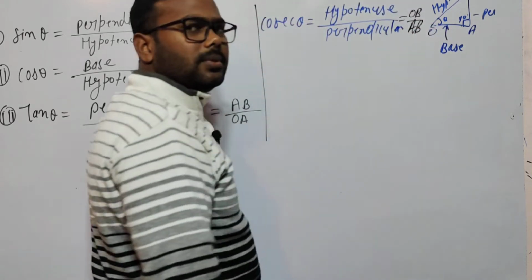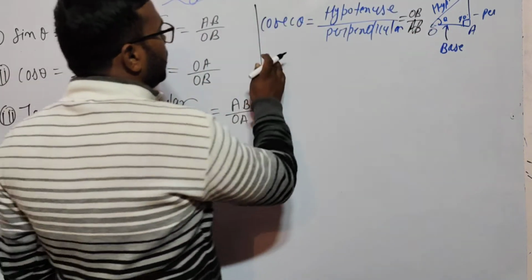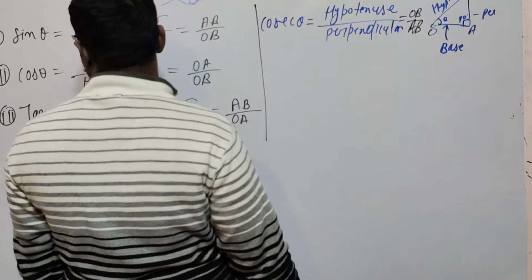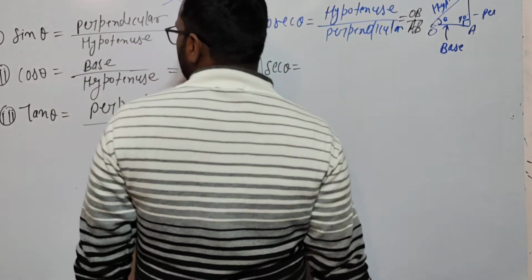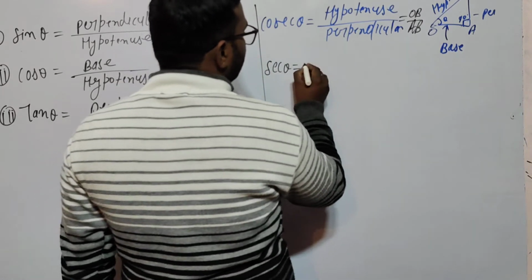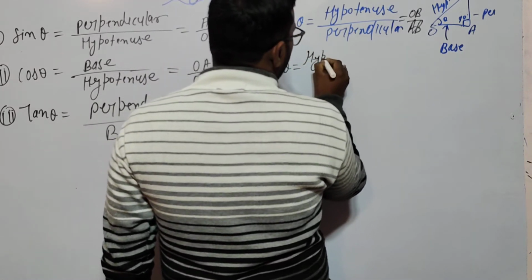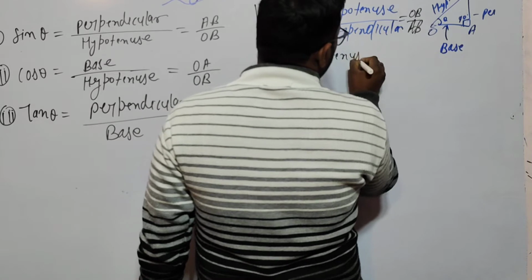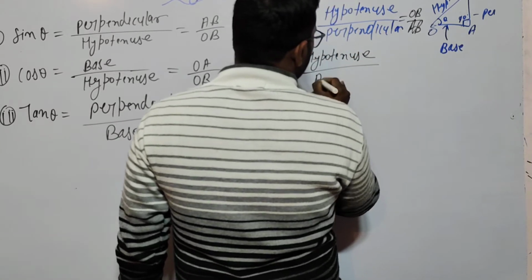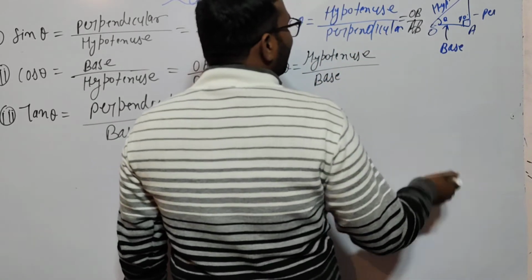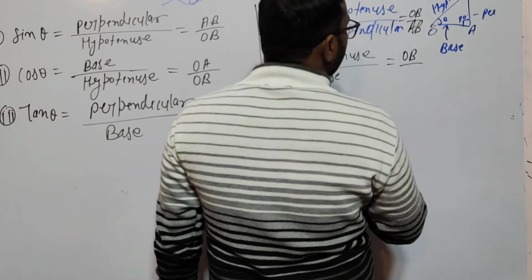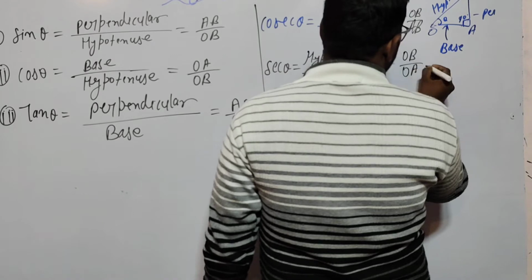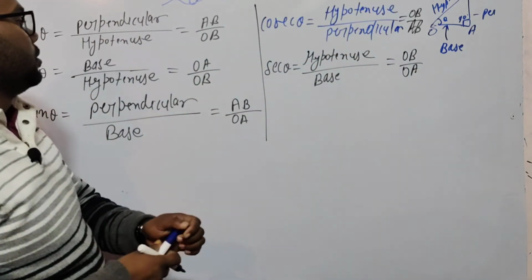Any problem? I think you all understood how to calculate it. And sec theta is equal to hypotenuse upon base. The hypotenuse is OB and the base is OA. Direct opposite.